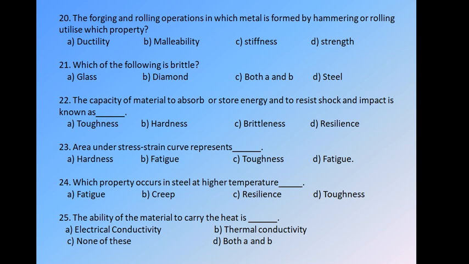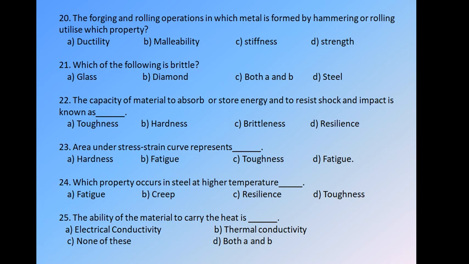Next question: the capacity of a material to absorb or store energy and to resist shock and impact is known as... The options are toughness, hardness, brittleness, and resilience. In the question, they have said the capacity of the material to absorb or store energy.